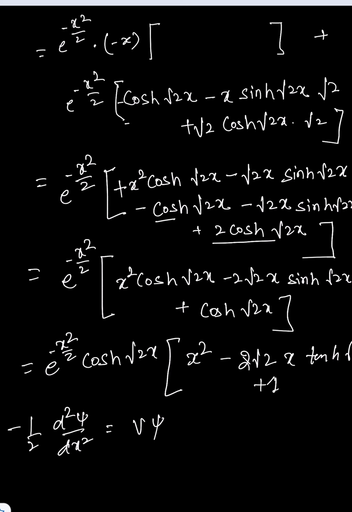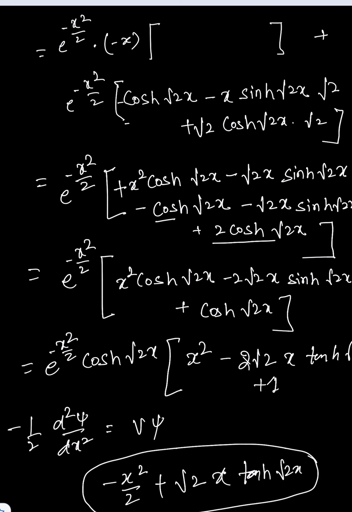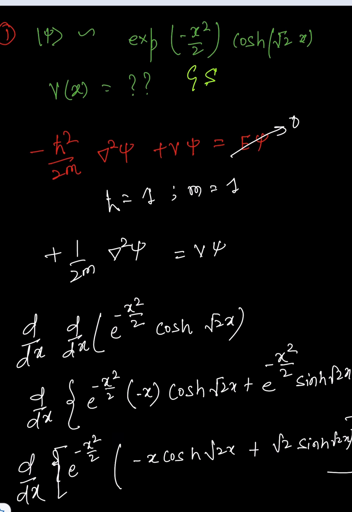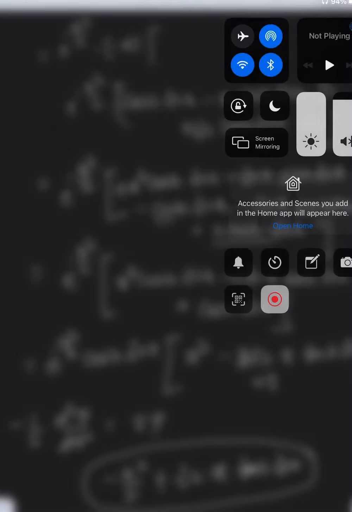So we have x square by 2 minus root 2 x tanh root 2x. So this is the form of the potential. The same question is not going to repeat, but the procedure to find the potential for any given psi is only this procedure.